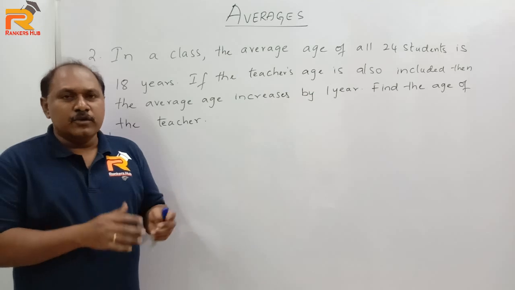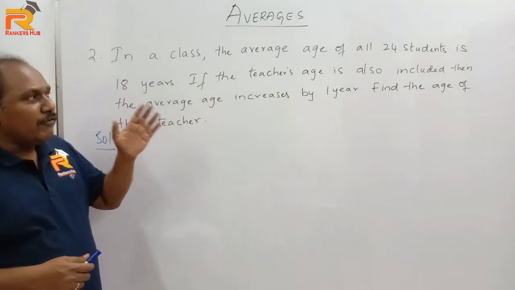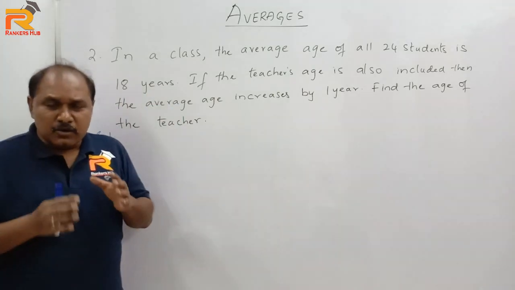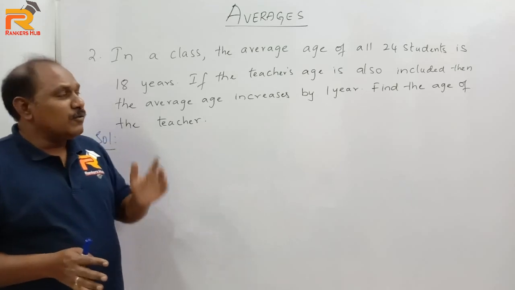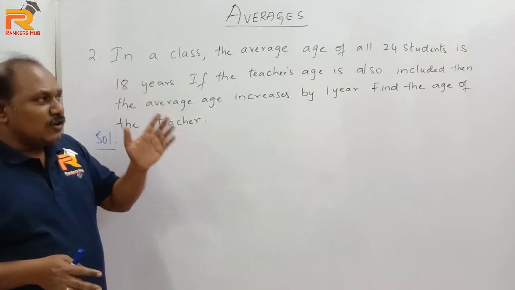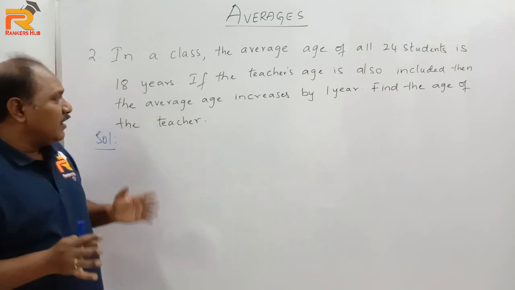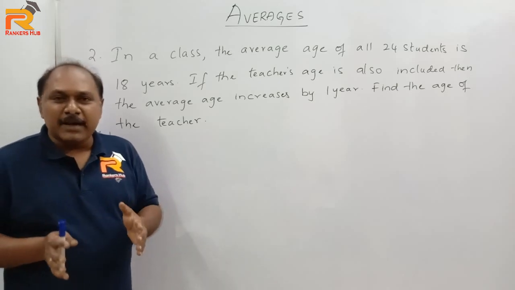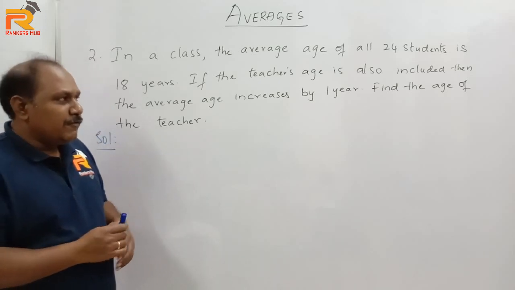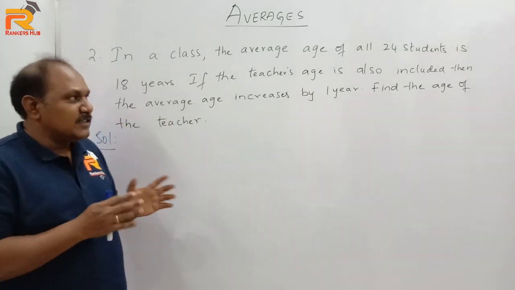Now let us look into the next question. In a class, the average age of all 24 students is 18 years. So in a class there are 24 students, and their average age is 18 years. If the teacher's age is also included, then the average age increases by 1 year. Find the age of the teacher. So what is the teacher's age? This is the question.